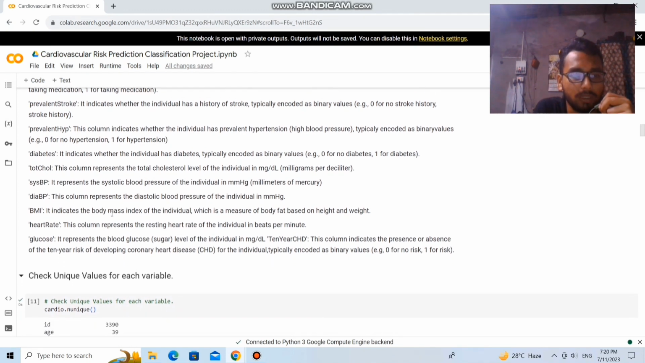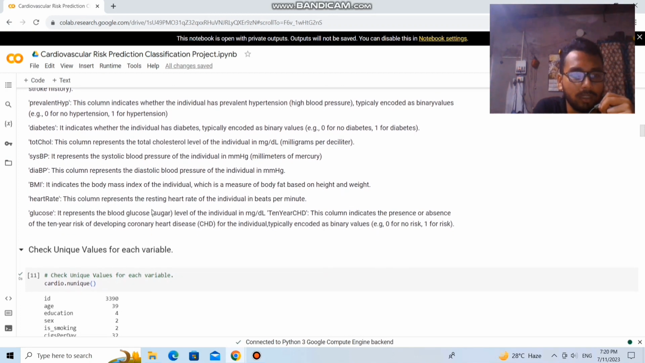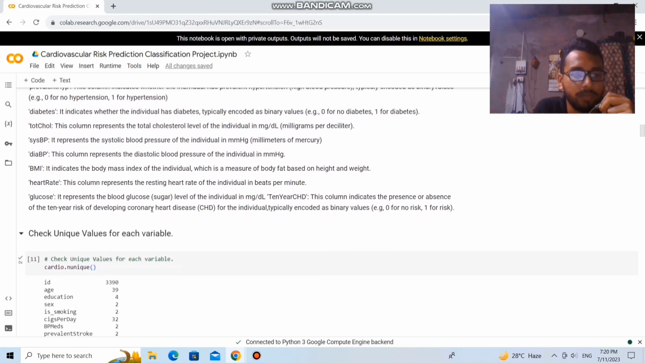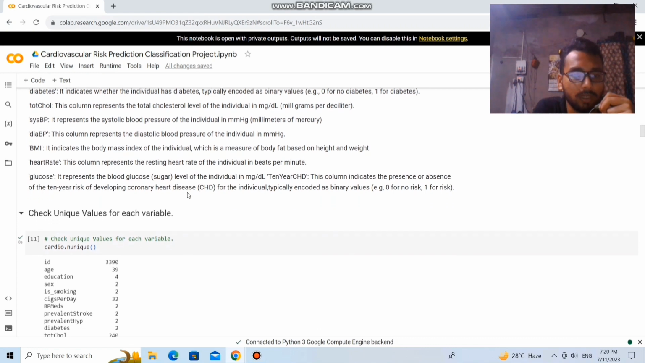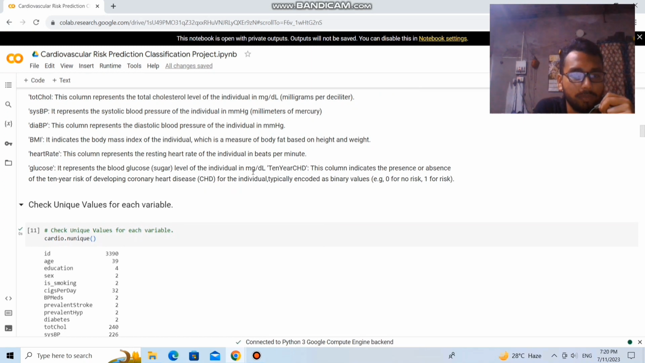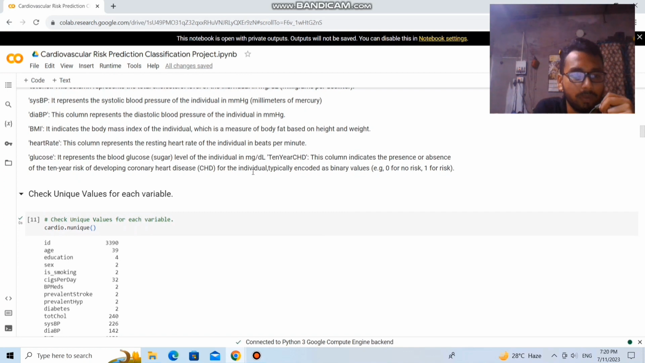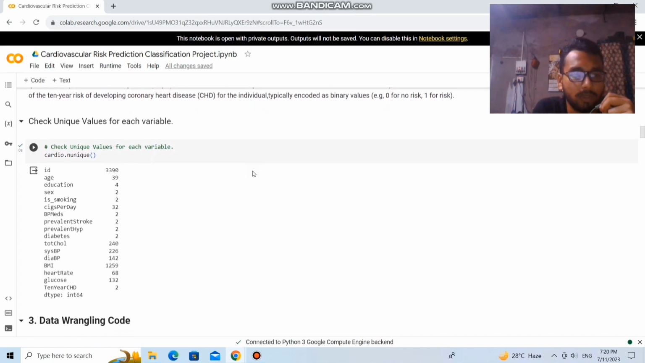BMI indicates the body mass index of the individual. Heart rate indicates the heart rate of the individual in beats per minute. Glucose represents the blood glucose level of the individual in milligrams per deciliter. The 10-year CHD column indicates the presence or absence of the 10-year risk of developing coronary heart disease for the individual. So let's check the unique values for each variable.